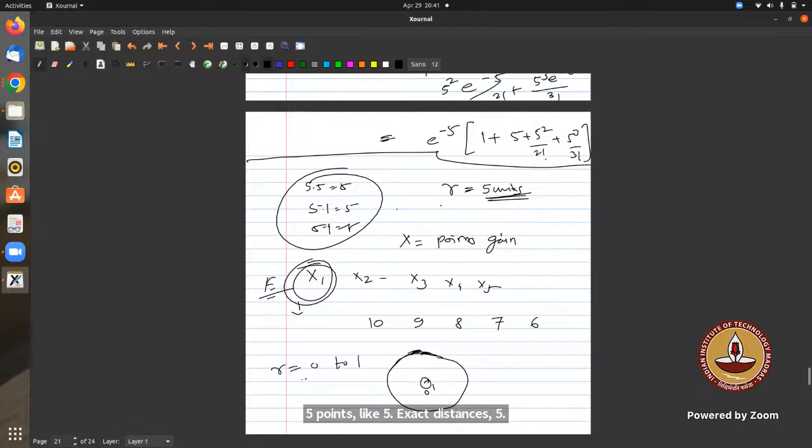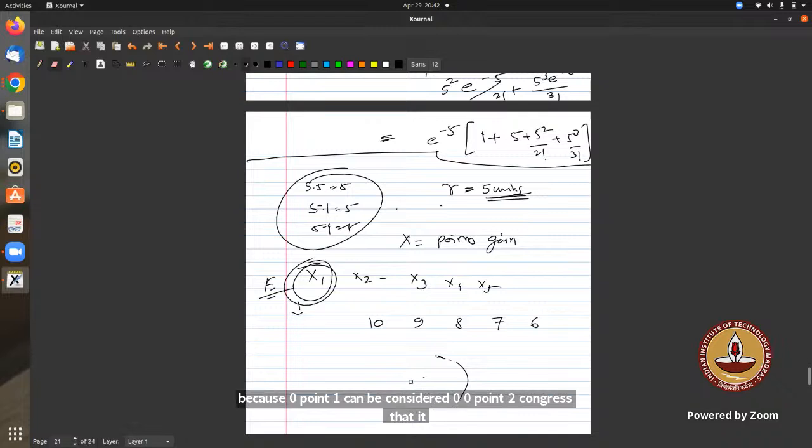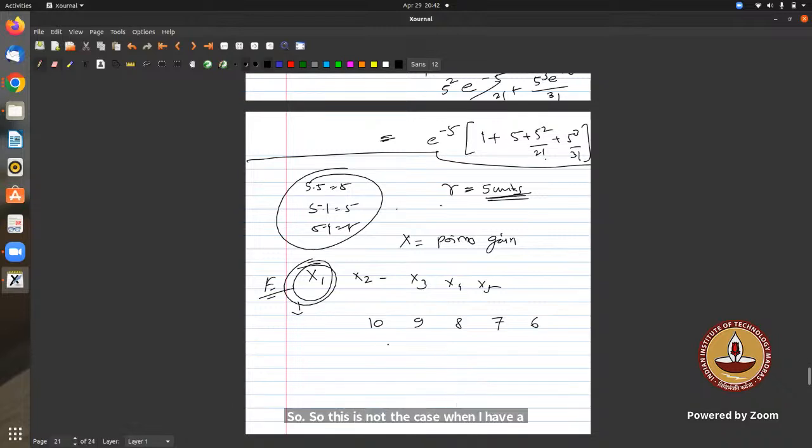When r is between 0 and 1, I will have 9, right? Because 0.1 can be considered, 0.2 will also be in that range. So this is not the case when I have exactly the center. I think the random variable takes values between 10 to 6. So sir, we will not consider 5. Okay, then what is the probability associated with that?